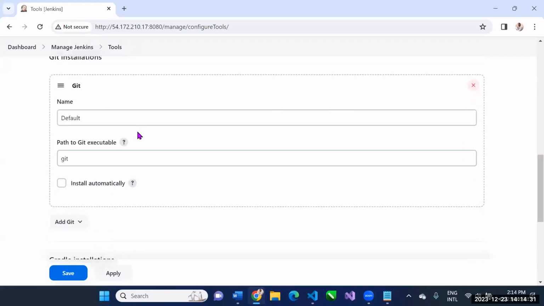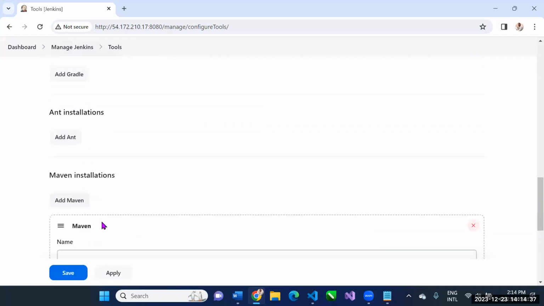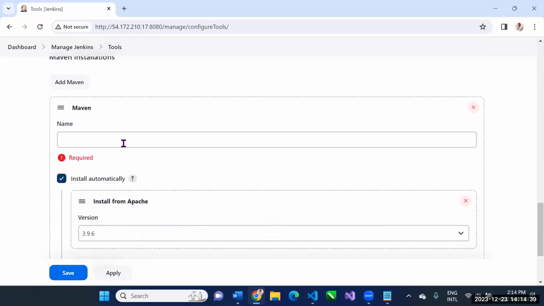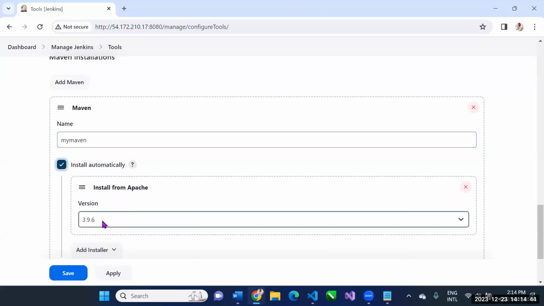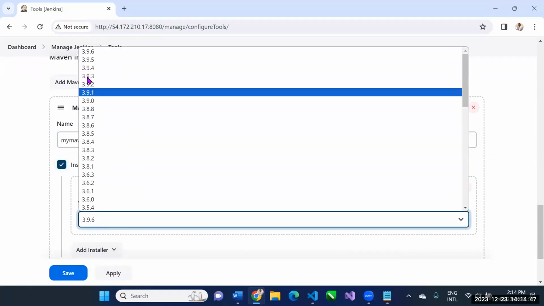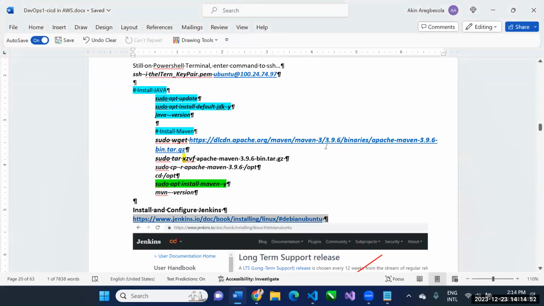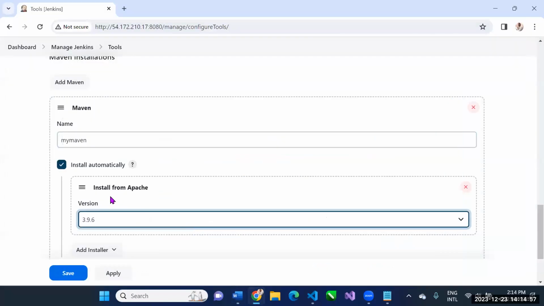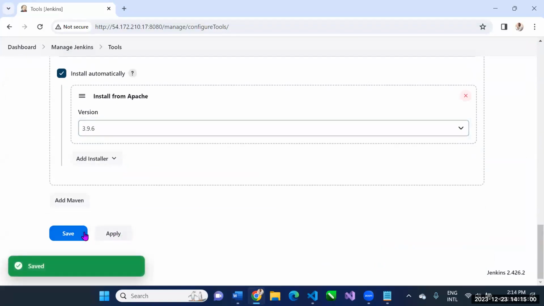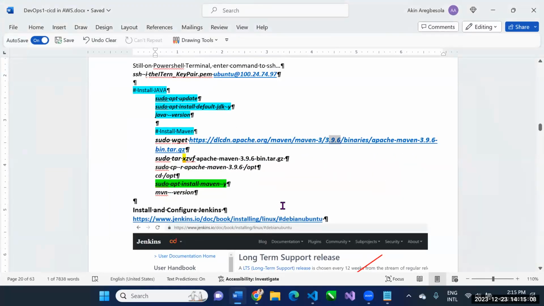All right. I go to Git and say, you know where to find Git. You and Git, you are brothers and sisters. I go to Maven and say, every time I say build my code, you are going to use my Maven to build my code. And then as for what version should you install? Install the latest version. 9.6 is the latest version of Maven. Look at it in your notes. It's changing. 9.6. Can you see? So that's the latest version. Next time could be 9.7, but right now I'm going to say save all of that. Now Jenkins has the tools that will build code for me. That's it. Jenkins is ready.